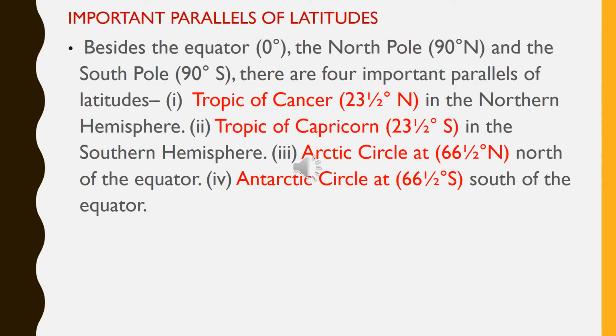Third one, Arctic Circle at 66.5 degree north of the equator. Fourth one, Antarctic Circle at 66.5 degrees south of the equator.